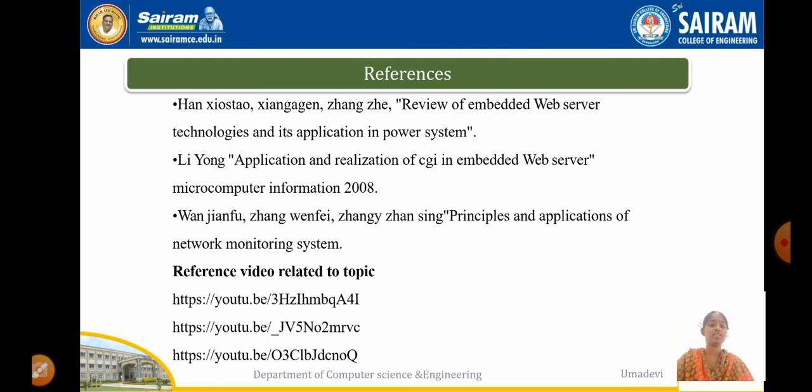At last, references. Here more references are there, but I mentioned only 4 references. Review of embedded web server technologies and its application in power system, and then application and realization of CGI in embedded web server. Another one is principles and applications of network monitoring system.